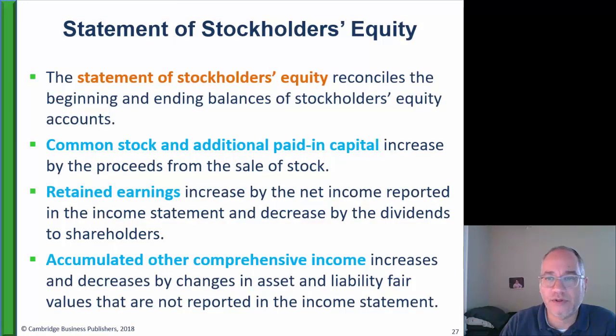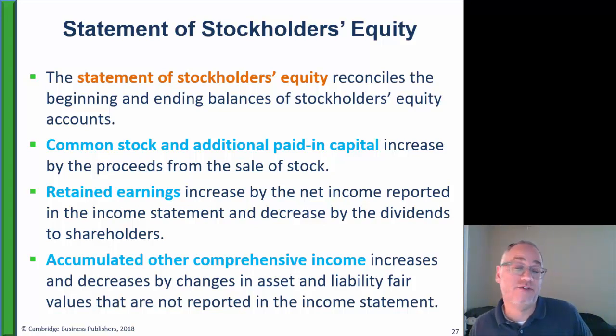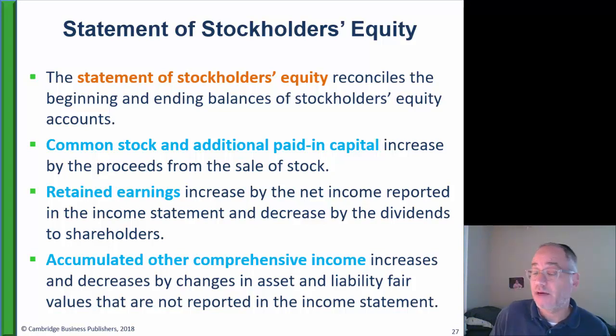Now let's go into what these items are again. Common stock and additional paid-in capital are contributed capital. So if the company issues more stock, contributed capital is going to go up. Retained earnings, again, is net income that was kept in the company. So it's beginning retained earnings plus net income minus dividends equals ending retained earnings.